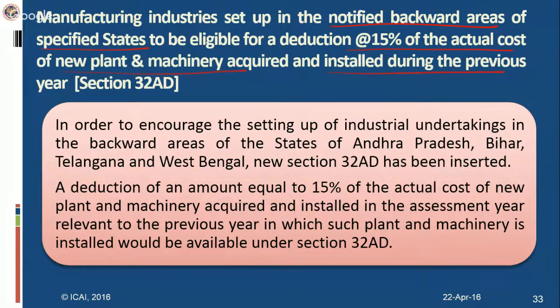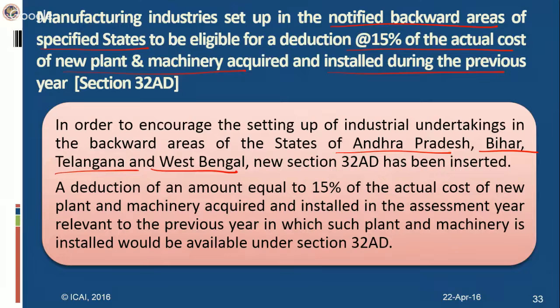Here the condition is that they have to set up the industry in the notified backward area of the specified state. What are these specified states? It's Andhra Pradesh, Bihar, Telangana, and West Bengal. So the notified backward areas of these states would be eligible for this deduction. If any person who sets up a manufacturing industry in the notified backward areas of these states would be eligible for this deduction, right?